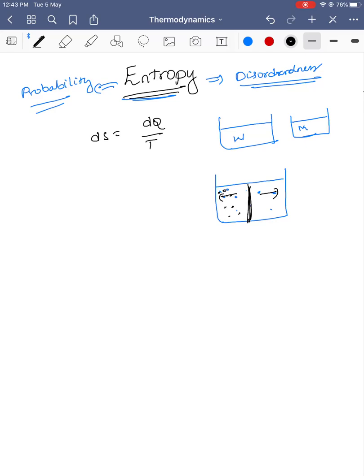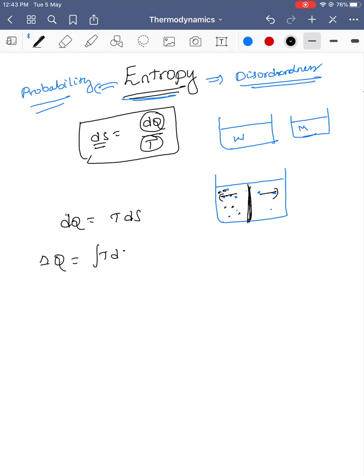If you go for higher studies in mechanical engineering, you will study how entropy works in these cases also. But as of now, entropy is just explained by the formula: dS, the change in entropy, is dQ by T. So dQ is equal to T dS, and delta Q is the integral of T dS. We can get the change in heat energy from the area under the curve, with T on the y-axis and S on the x-axis.